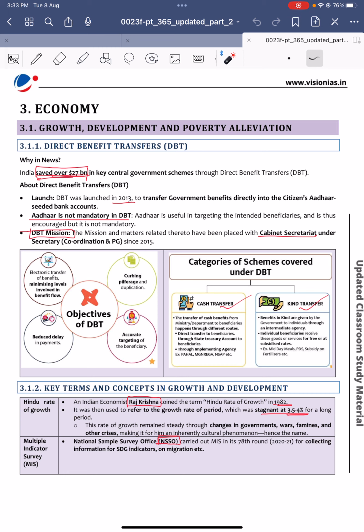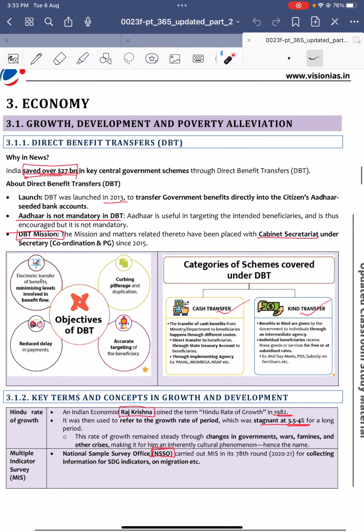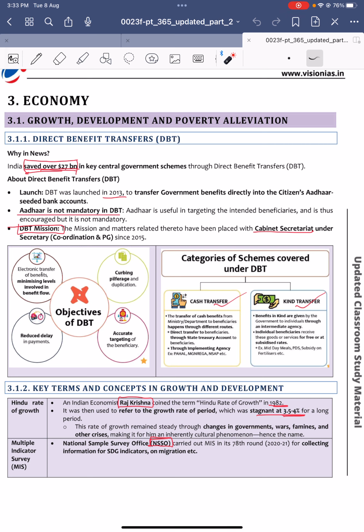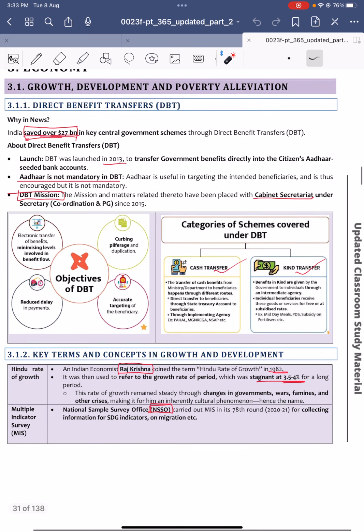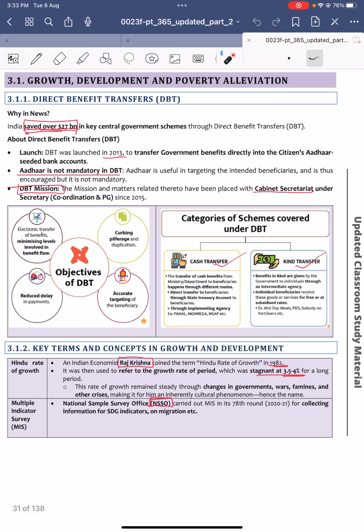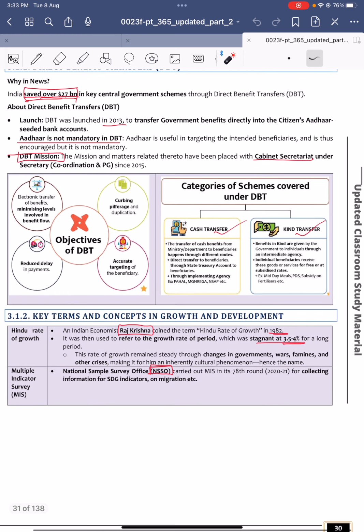Okay, let's get started. First one is direct benefit transfer. Regarding the direct benefit transfer, this DBT was launched in the year 2013. Recently, there is news that India saved nearly $27 billion through the implementation of the DBT scheme. DBT stands for direct benefit transfer. Is Aadhaar mandatory? No, Aadhaar is not mandatory. It is placed under the Cabinet Secretariat since 2015.